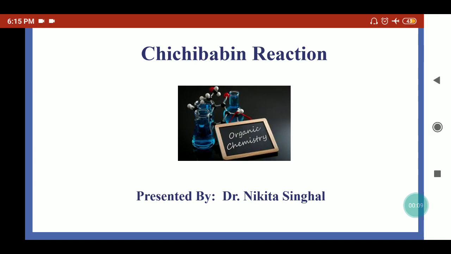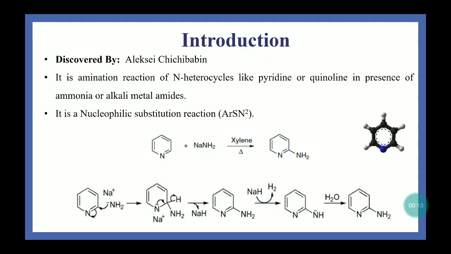This reaction is used to synthesize the aminopyridines. This reaction was discovered by Alexei Chichibabin. It is known as an amination reaction, where the N-heterocyclics, that means the cyclic compounds which contain nitrogen as a heteroatom, are treated with alkali metal amides or liquid ammonia. In the presence of liquid ammonia, they can be converted into the aminopyridines.